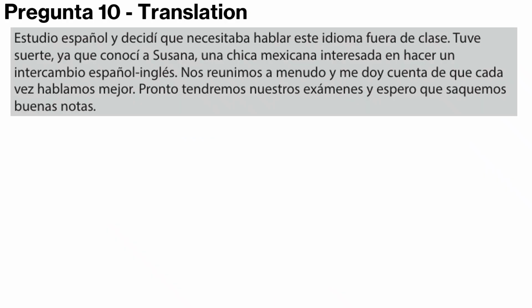Ahora tenemos la última pregunta, pregunta 10, which is always a translation from Spanish into English. The exam board recommend, so Edexcel would say that you should spend 15 minutes on this question. Whether you spend 15 minutes or not is not down to me. Personally, I don't think that you need 15 minutes on this. Well, normally you don't, but sometimes you do, so spend your time wisely. We're going to go through it like I did in the 2018 paper walkthrough, sentence by sentence.